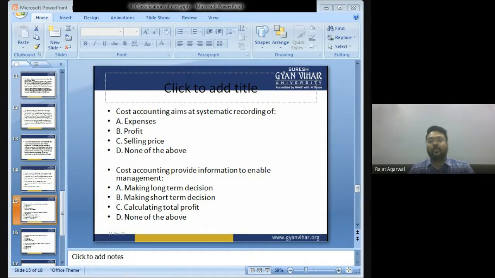Next, cost accounting provides information to enable management: A, making long-term decision. B, making short-term decision. C, calculating total profit. D, none of the above. बच्चों, cost accounting provides information to enable management to make short-term decisions. Answer is B.